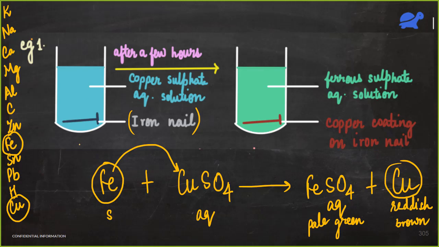So this iron nail, which was previously grey in color, now it looks reddish brown because copper has formed a coating on this iron nail. And the color of the solution, copper sulfate, was blue in color. Fine. But now it is ferrous sulfate. So the color of the solution has become pale green. So this question has been asked almost every year in your board exam. This is also given in your book, I think, this diagram.